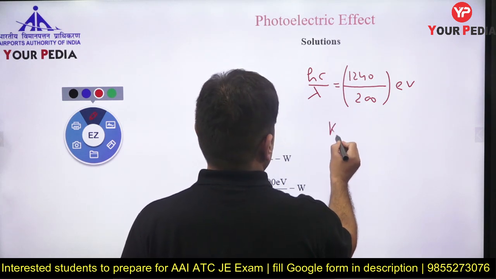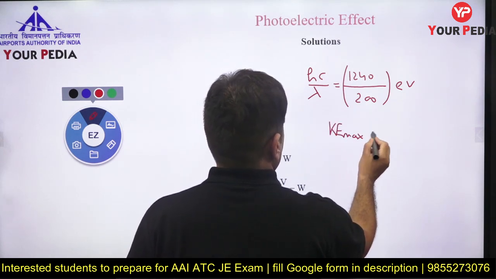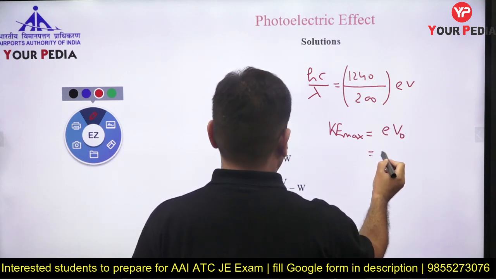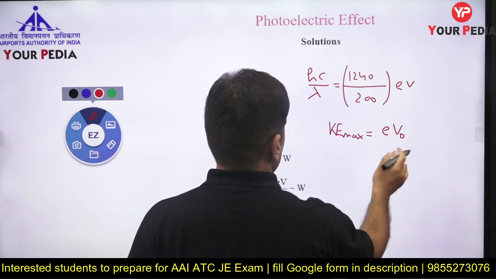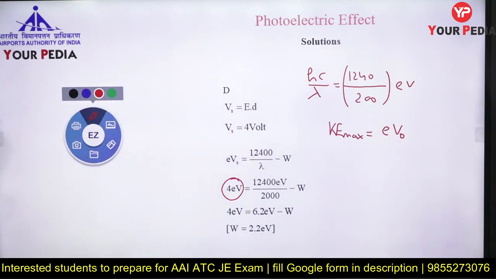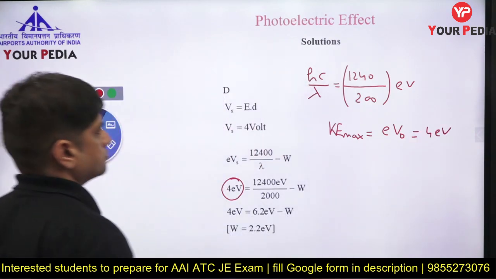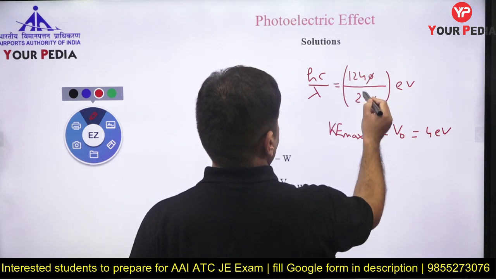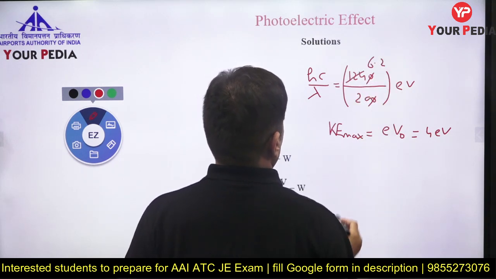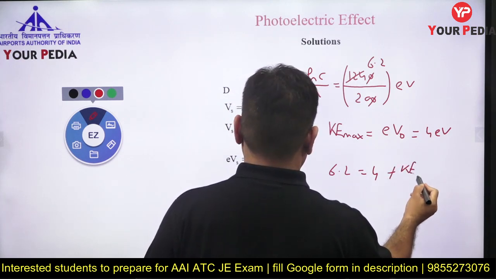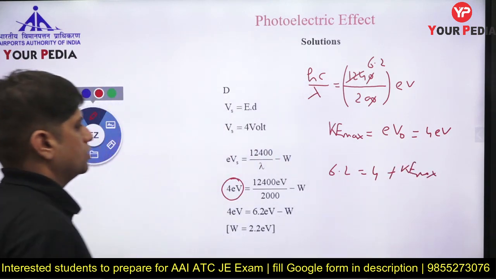Maximum kinetic energy is equal to e into V naught. V naught is 4, so 4 electron volt. How much is this coming? 6.2 electron volt. So 6.2 electron volt equals work function plus 4 electron volt, so the work function comes to 2.2 electron volt.